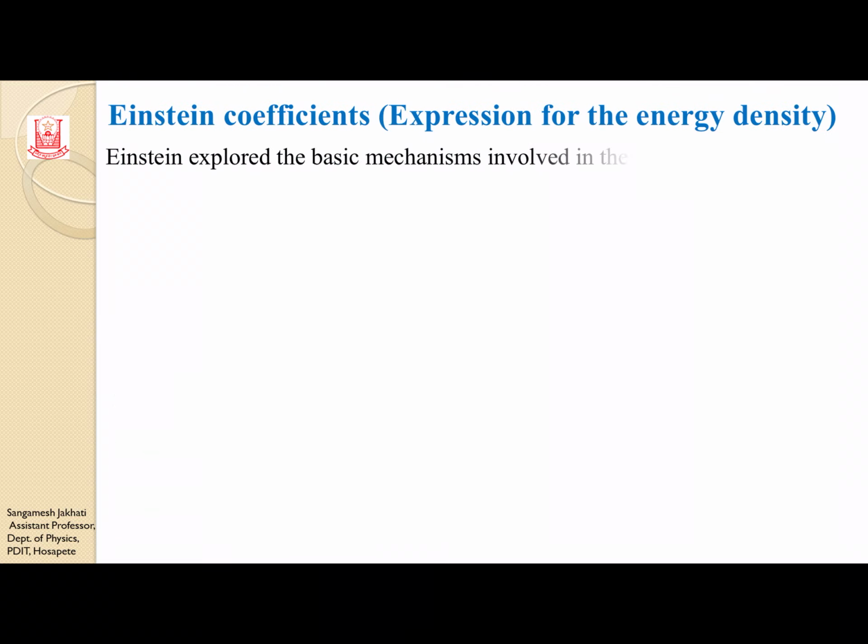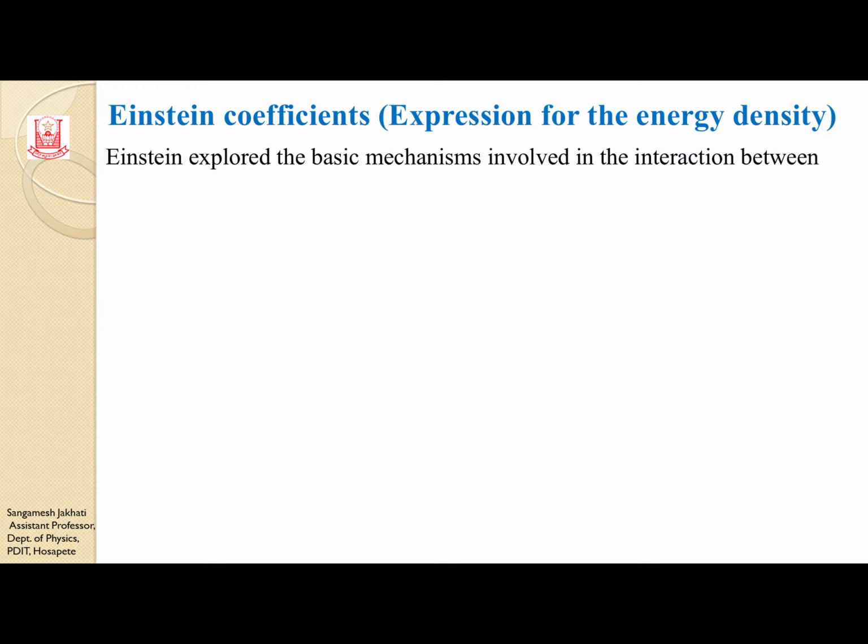So till now what we discussed is the interaction of radiation with matter under 3 heads, that is induced absorption, spontaneous emission and stimulated emission. Now based on these concepts, let us discuss the Einstein coefficients, also called the expression for energy density.